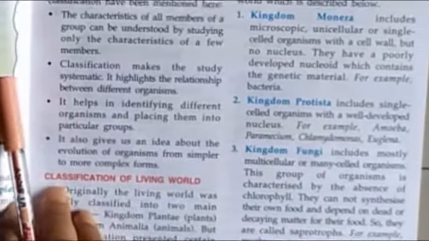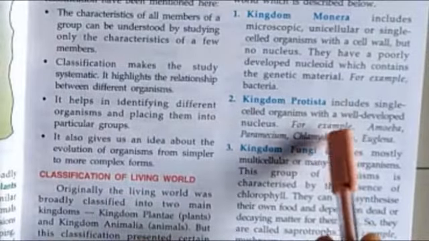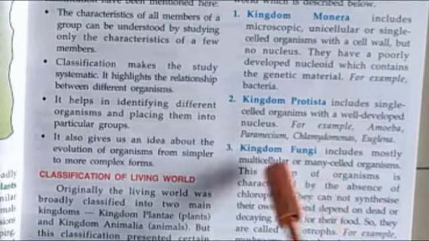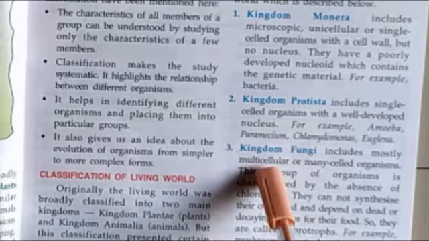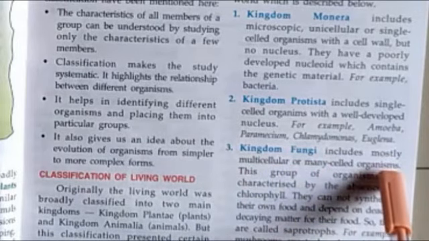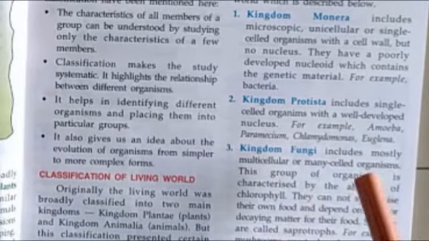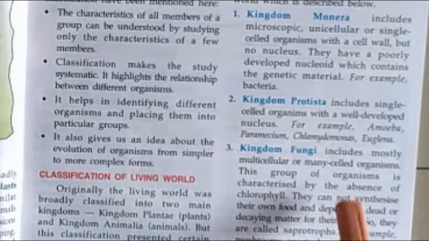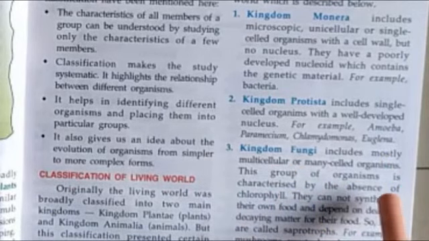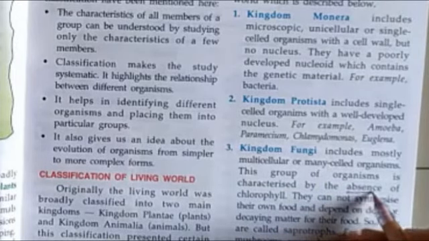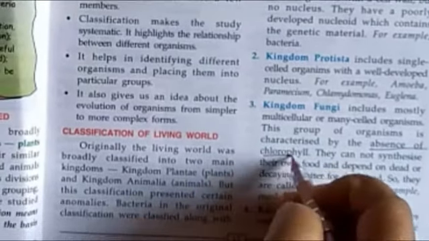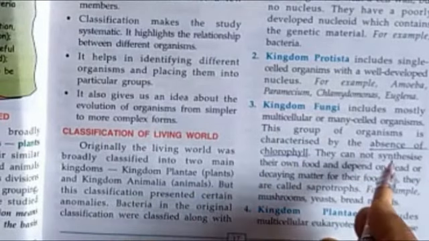Kingdom Fungi. Now you will see that from unicellular, it is now coming to more than one cell. It is mostly multicellular, a many-cell organism. Multicellular means more than one cell. Now, they are characterized by what? By the absence of chlorophyll. Please remember this. They are characterized by the absence of chlorophyll.